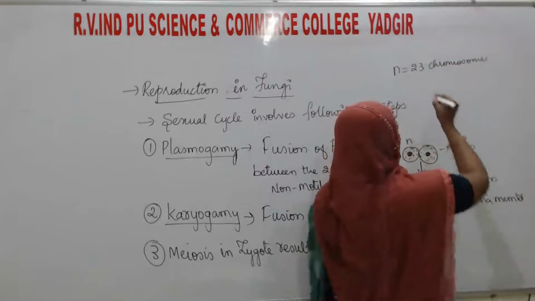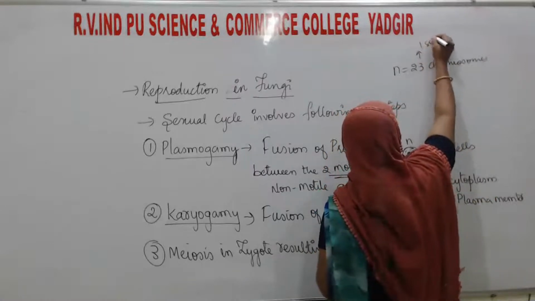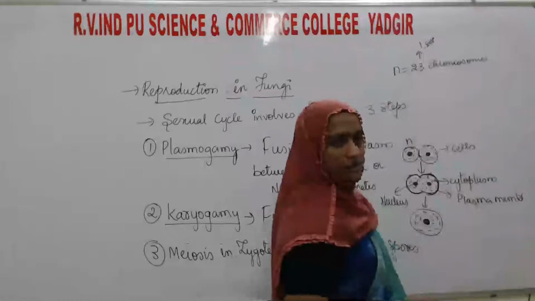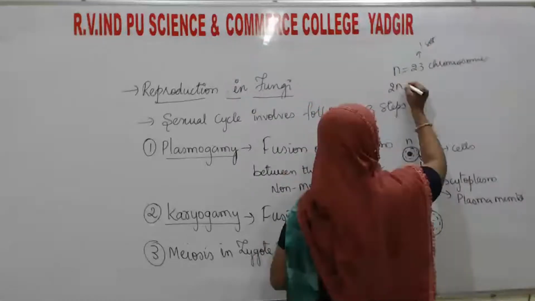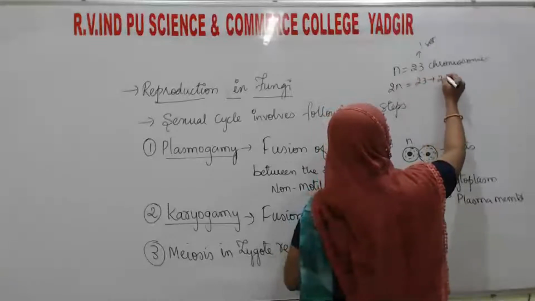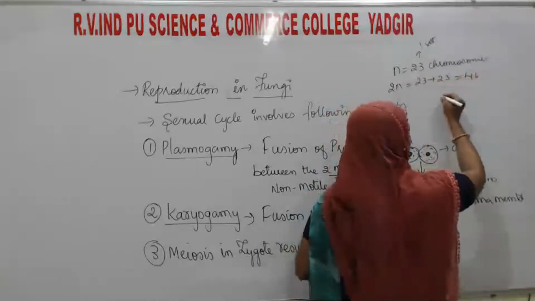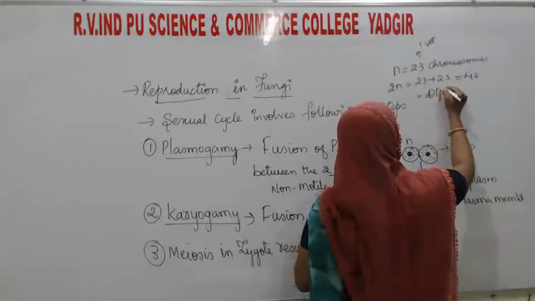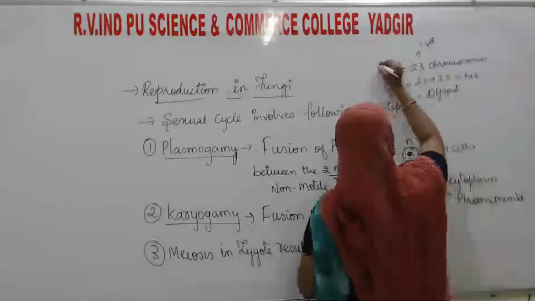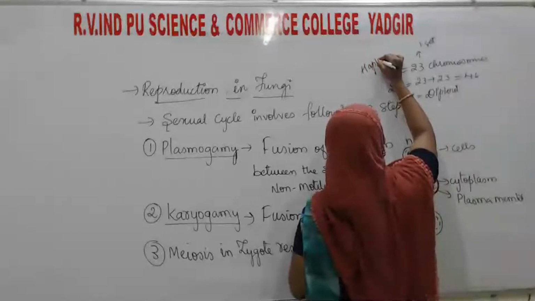One set means 23 chromosomes. Two sets means 23 plus 23, it will become 46. That is the diploid. This one, you can call it the haploid.